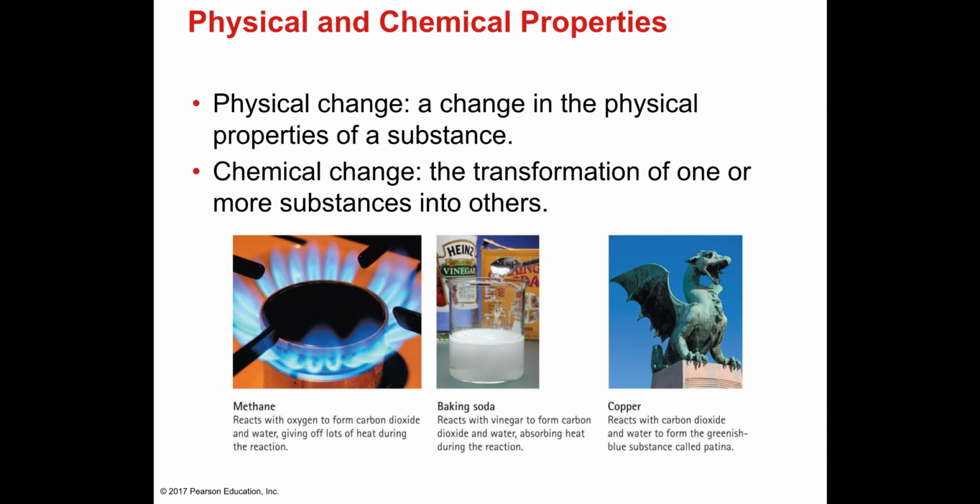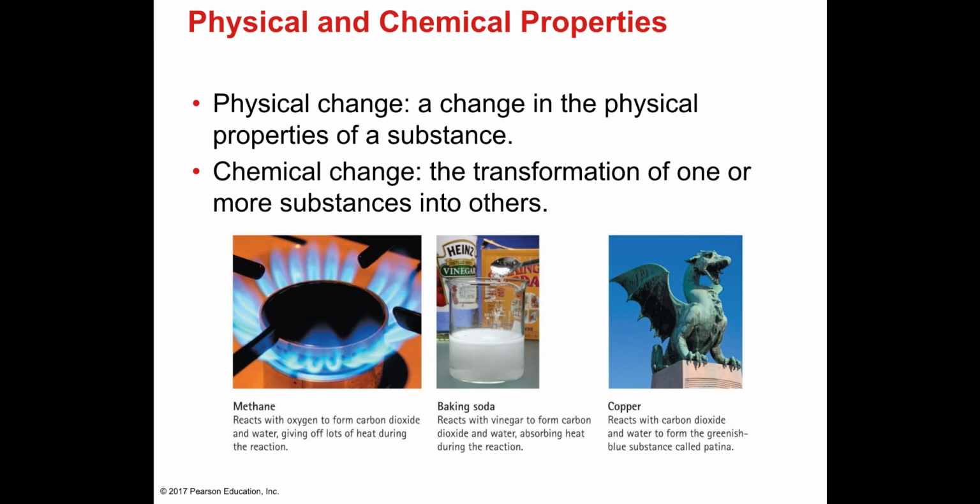Now, if you look at these three images, this is how your stove at home burns. We cannot describe this as a physical change. This is going to be a chemical change. Why? Because the gas from your stove is called methane. When methane is burning, it reacts with oxygen to form carbon dioxide, water, and this change gives a lot of heat.